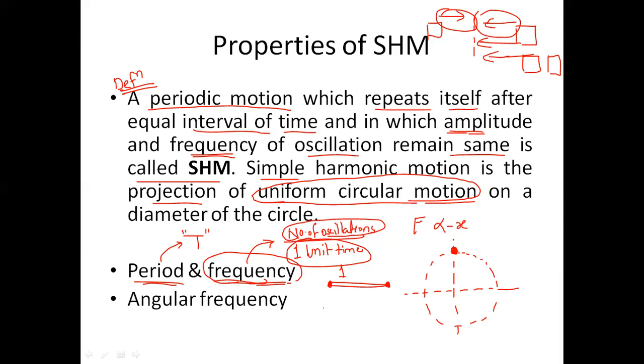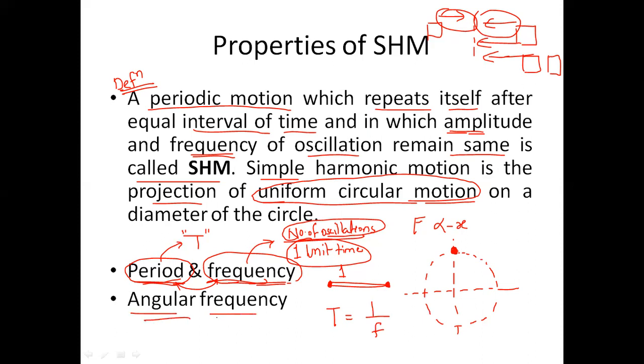And so from these two things, period and frequency: period is the time taken for one oscillation, whereas frequency is how many oscillations take place in one unit time. So they are basically reciprocals of each other. I can say that time period is 1 over frequency, or frequency is 1 over time period. They are just reciprocals of each other.